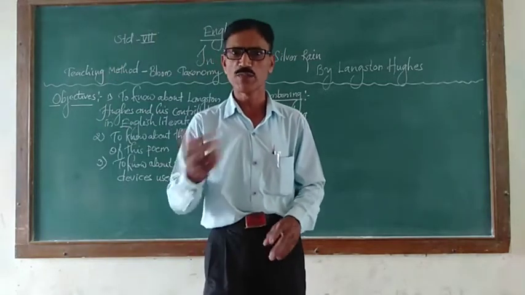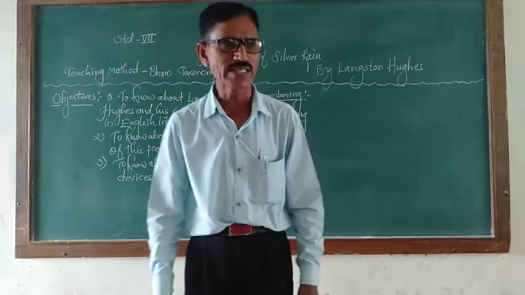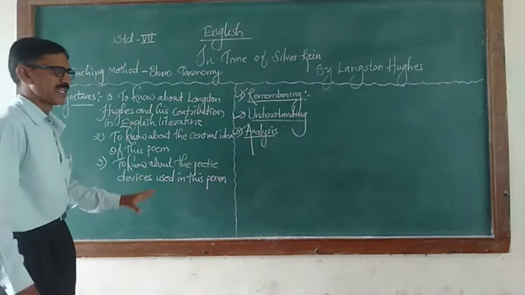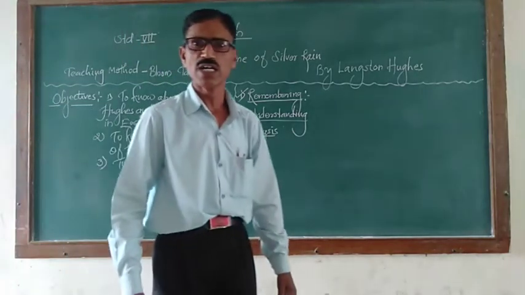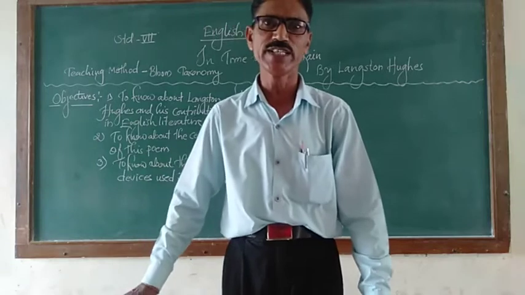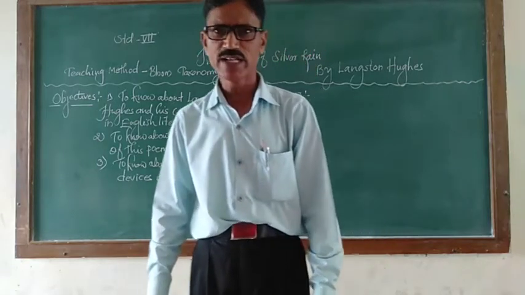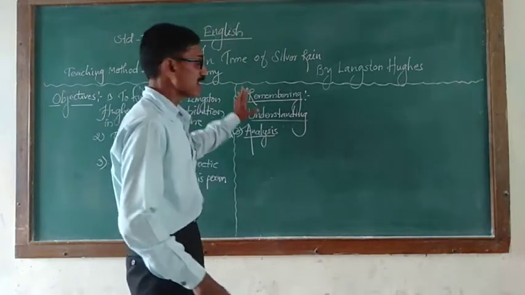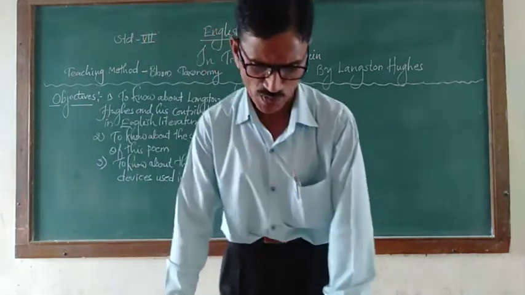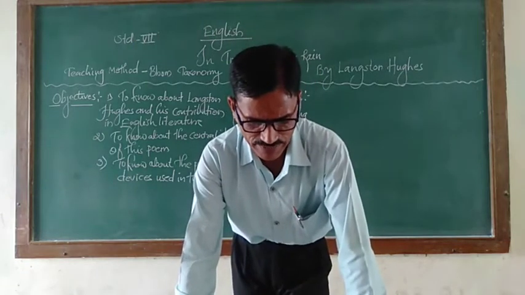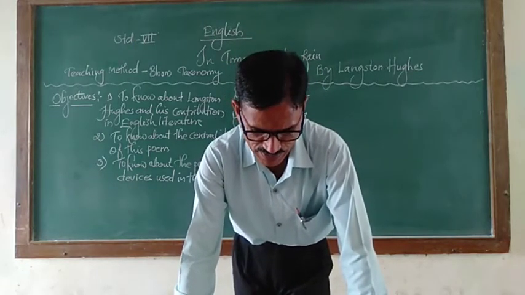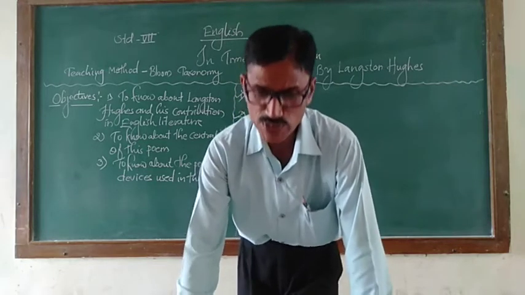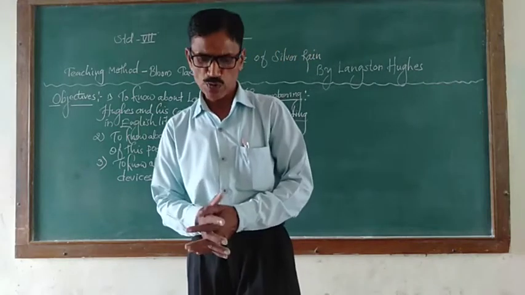Who is the narrator of this poem? The narrator of this poem is Langston Hughes. And what is the central idea of this poem? The central idea of this poem is the description of the spring season which starts in the European continents. Third one is to tell some rhyming words which are available in this poem. For example, rain, again; heads, spreads; cry, sky. So in this way, some rhyming words you are getting there.